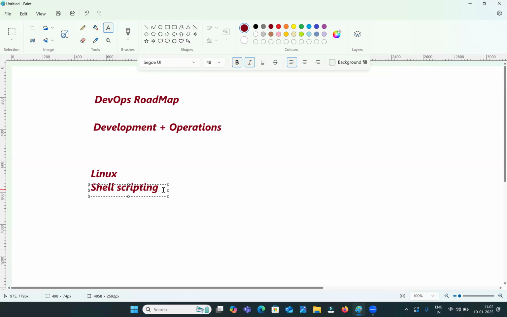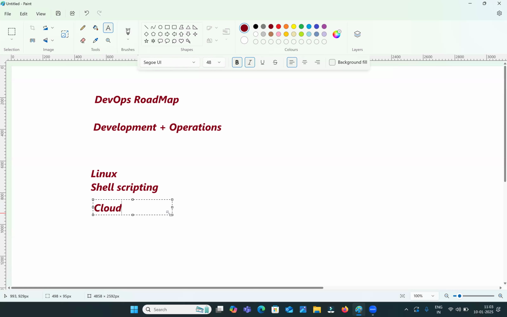Nowadays, companies are expecting Python scripting also. Shell scripting is not sufficient. You should know Python scripting also nowadays. That's why Python scripting and shell scripting both are mandatory for DevOps engineers. So what next? After shell scripting, you should have some cloud experience also, whether it is the AWS cloud, Azure cloud, or GCP. Any cloud experience is mandatory here.